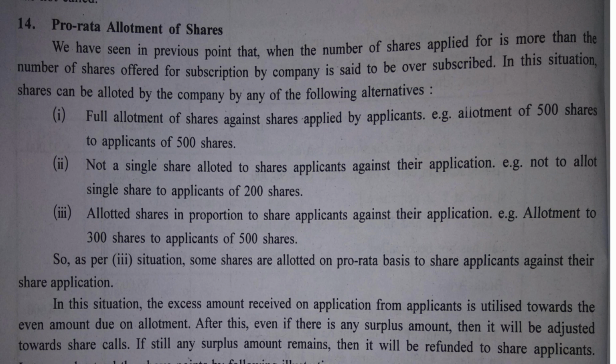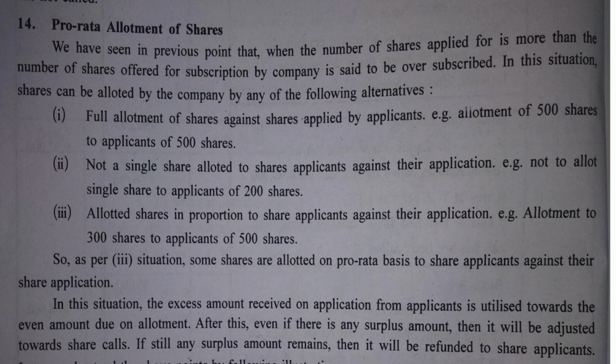Second option, not a single share is allotted to share applicants against their application. That means no shares are allotted to the applicants. Third, allotted shares in proportion to share applicants against their application. Allotment of 300 shares to applicants of 500 shares. So these are the three options.